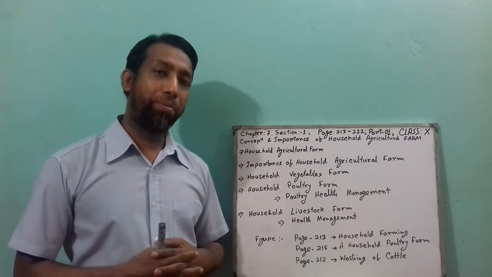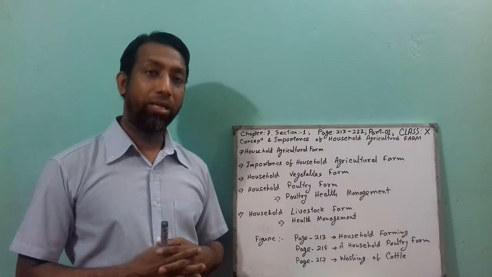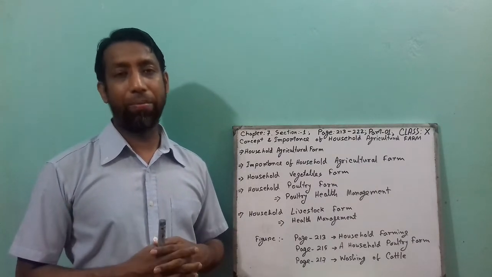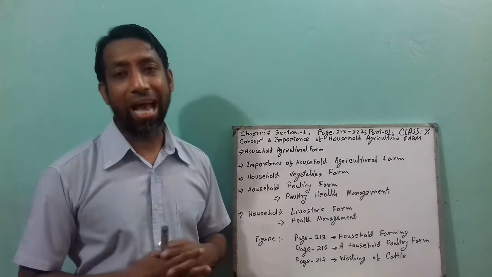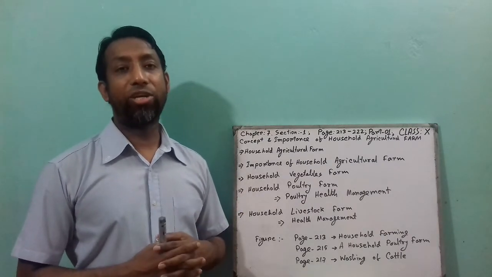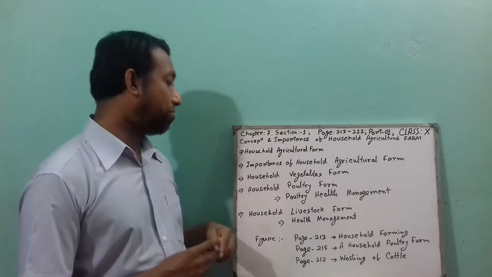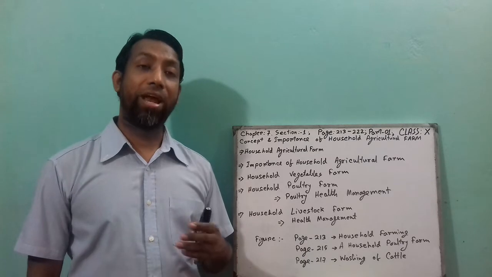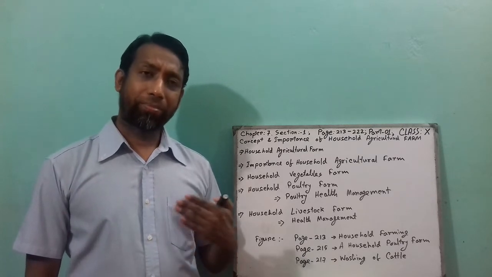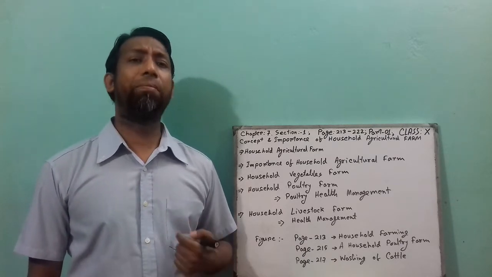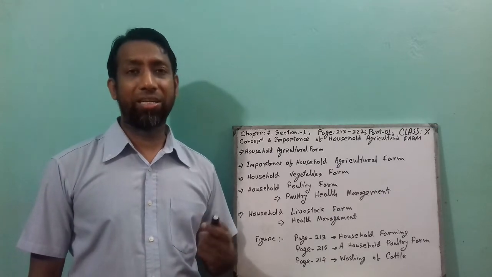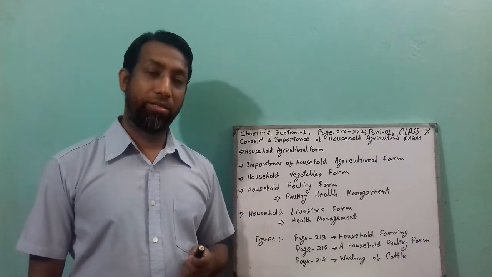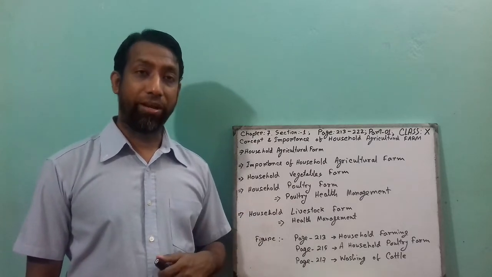But from the ancient period in our country, household farmers or family members used to rear duck and chicken. In a household poultry farm, chicken and duck rearing is very easy because family members utilize their extra time to rear them.